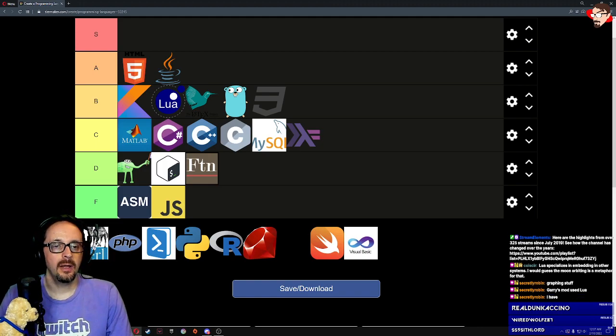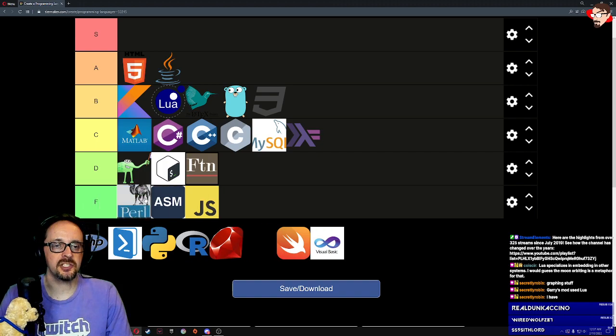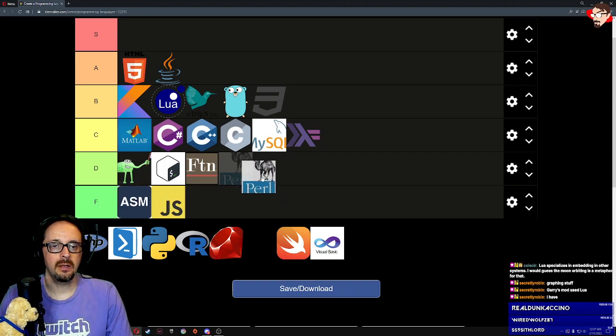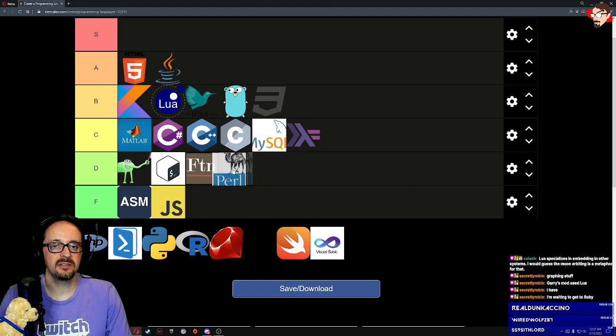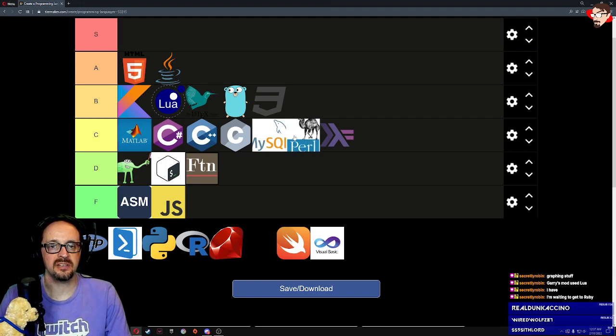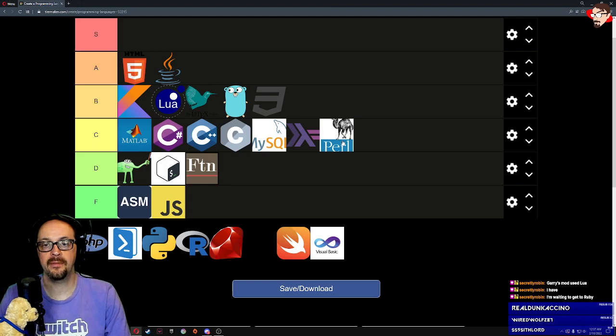All right, Perl. We have a Wikipedia picture of a camel, and then the word Perl in a serif font on some blue. I mean, it's kind of here. These two are pretty much the same. I'll give this a little bit more. There's two different colors used in the font, and the dolphin was a diagram instead of just some stock photo. So we'll go ahead and put you a little bit ahead. In fact, there was more thought put into that logo than that one. We'll put it low C.